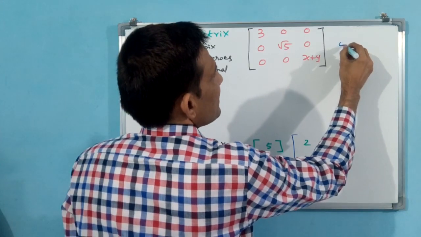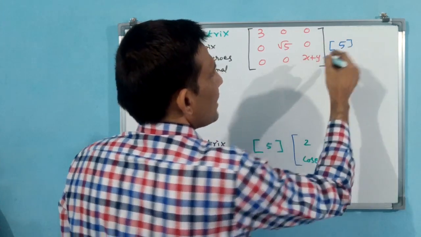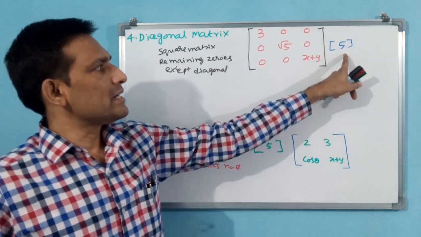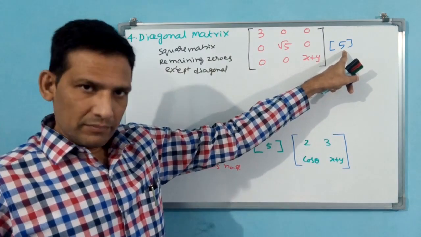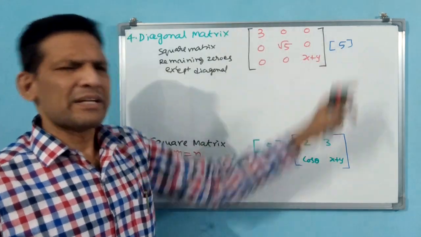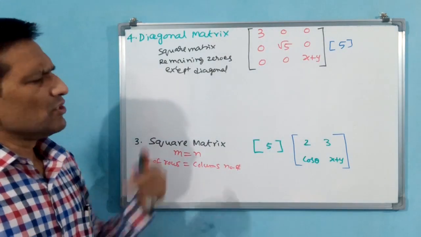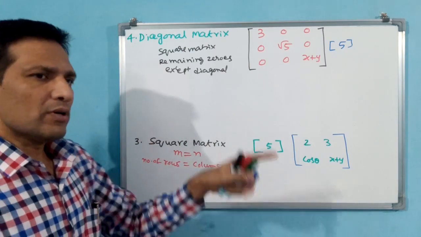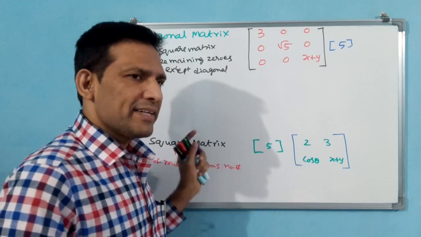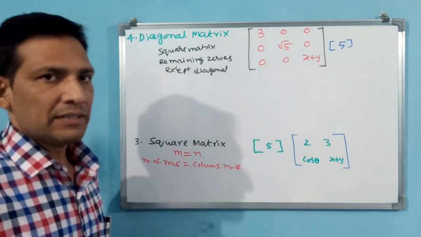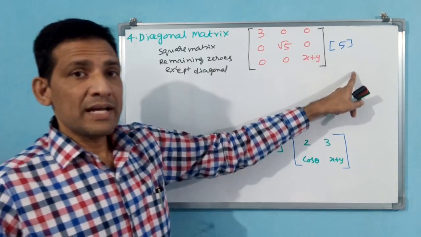See, I am again writing 5. Is it a diagonal matrix? Definitely a diagonal matrix. Why? Because see, one row, one column, and that is what we can say. This 1 by 1 is all: column matrix, row matrix, square matrix, diagonal matrix, everything is going to become one by one. 5 is a diagonal matrix.